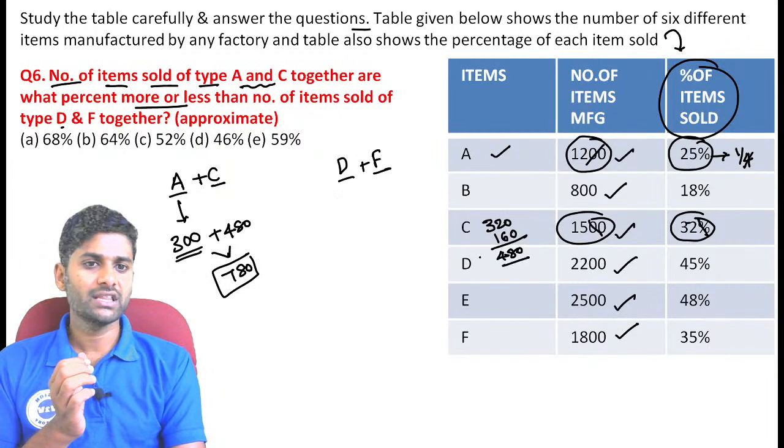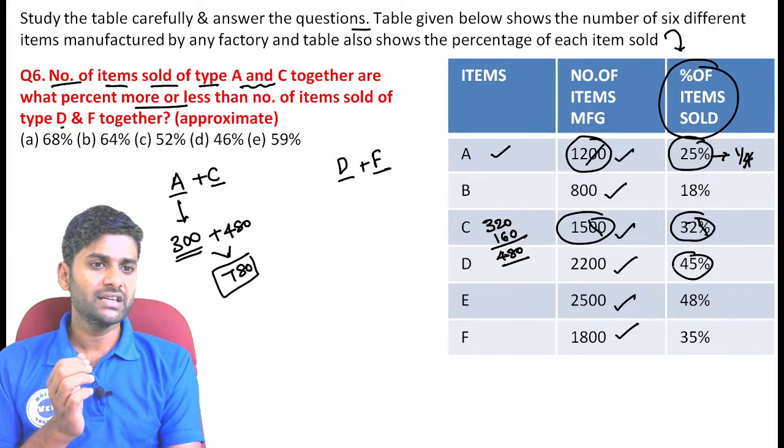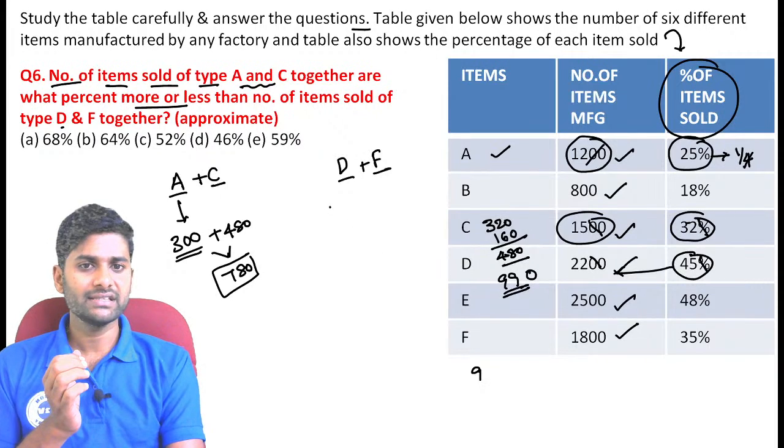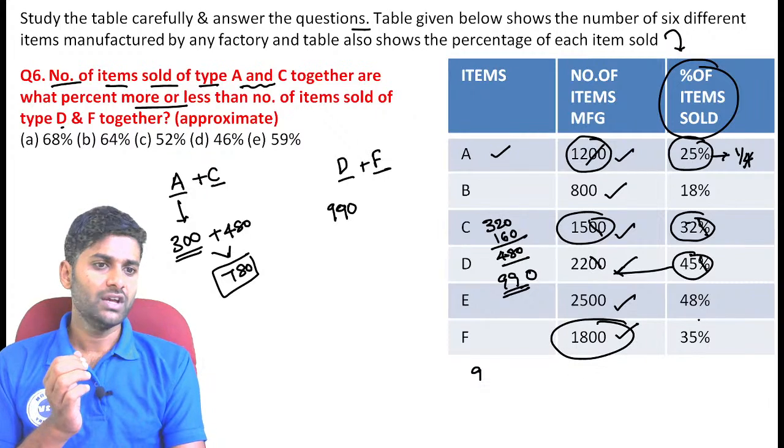Now, you just concentrated on the D value. So, 45% of 2200. Now, simply percentage double zero cancel. Now, see, 45 twos are 90, means the value becomes 990. 990. Now, you just concentrated on F value.